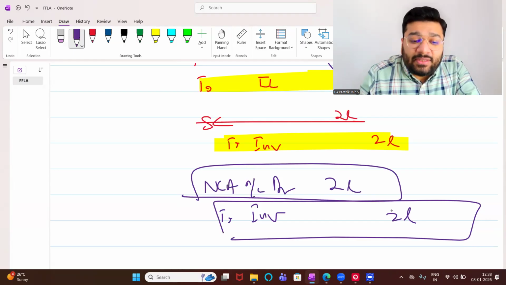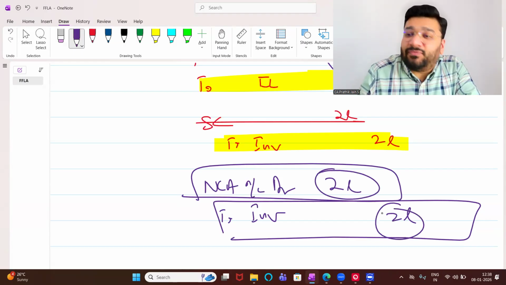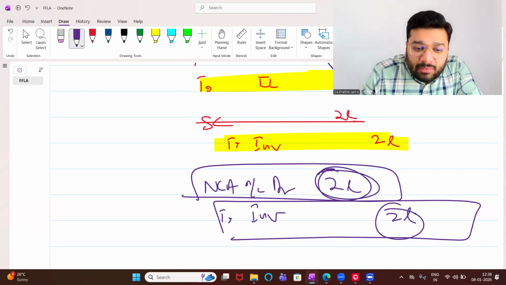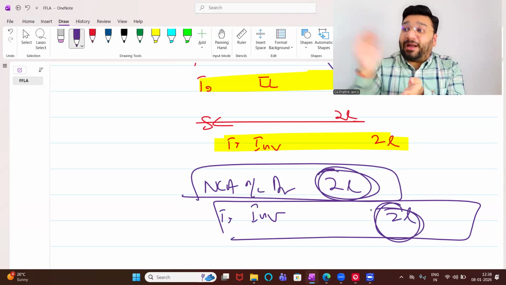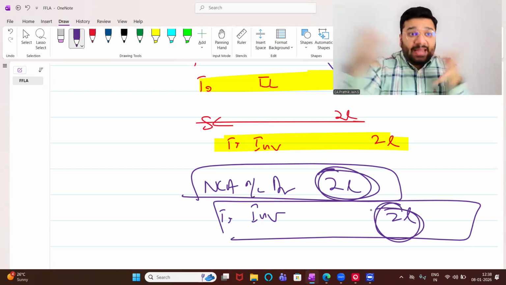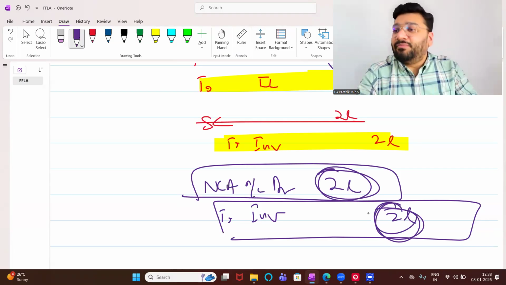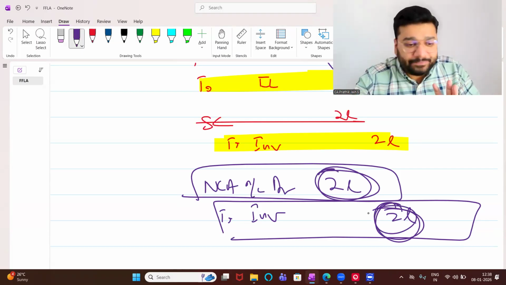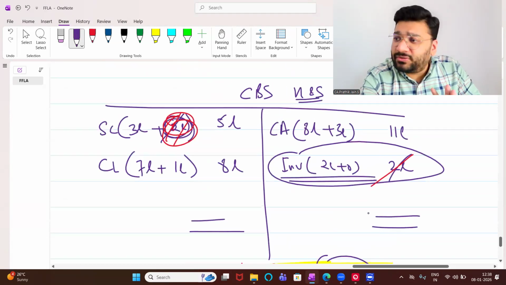So initially, this 2 lakh net asset was there in the form of investment. Now it is coming in the form of net asset itself. Earlier, it was a lump sum 2 lakh rupees. Now I'm getting the 2 lakh with a breakup also. How 2 lakh? 3 lakh current asset, 1 lakh current liability. With breakup, now this 2 lakh information is coming. Okay, not okay? Any difficulty? What happened, Piyush?